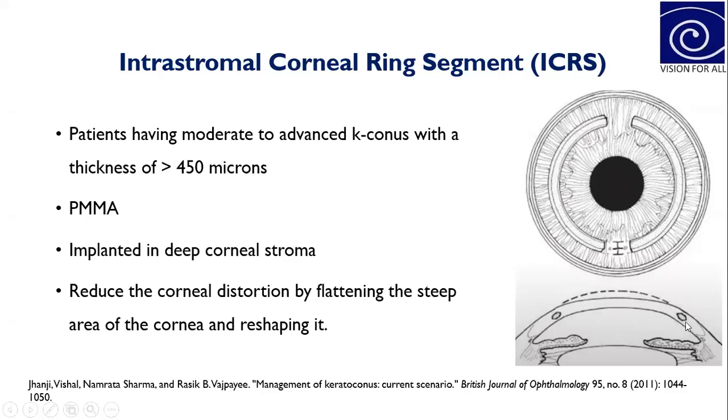Because of this ring, there is a reduction in corneal distortion by flattening the steepest area of the cornea and reshaping it. So this ring basically reshapes the cornea by flattening its steepest area. The main aim of implanting this intrastromal corneal ring is to provide good spectacle corrected vision and also to minimize the amount of cylindrical power.